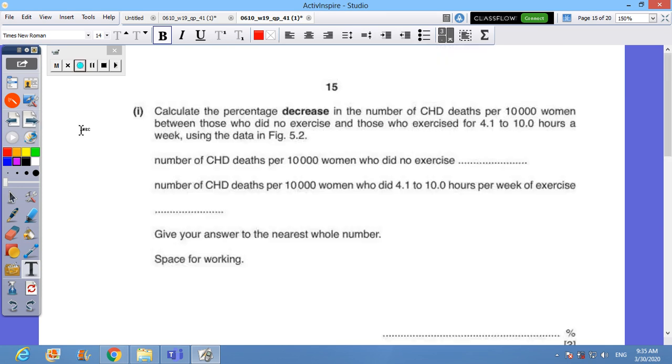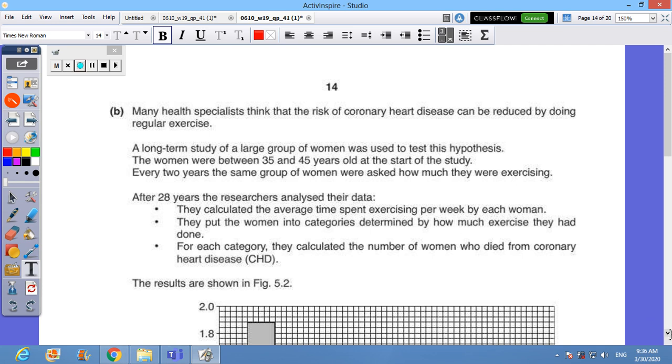And the question reads, calculate the percentage decrease in the number of CHD deaths per 10,000 women between those who did no exercise and those who exercised for 4.1 up to 10 hours, meaning between the tallest bar and the shortest bar. The number of CHD deaths per 10,000 women who did no exercise is this one.